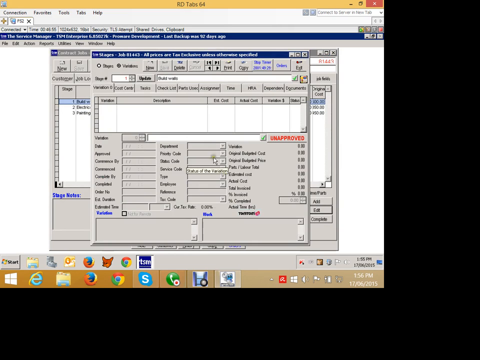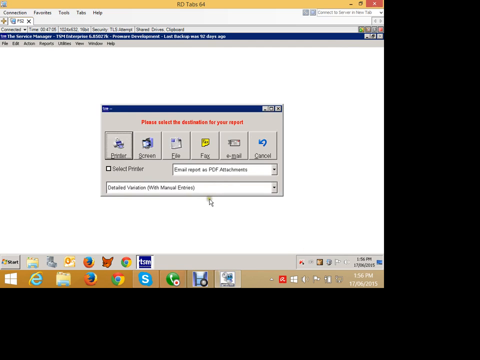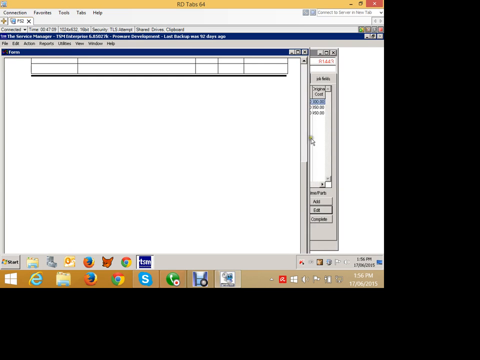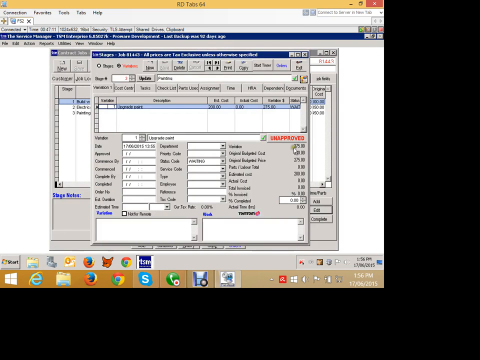But I can now present, oops, where did it go? It was on stage 3. Here, we have an unapproved variation on stage 3 that we can then go and print and send out to the customer and ask them to go and approve that variation. Once they've approved it, we can then go and approve that variation, and it now becomes financial within the system.